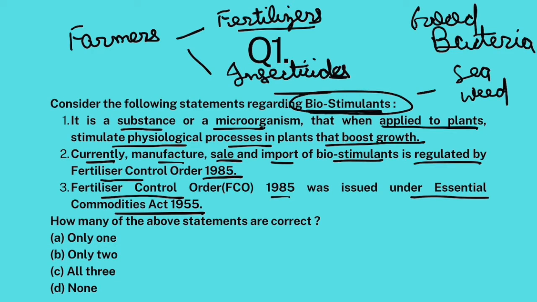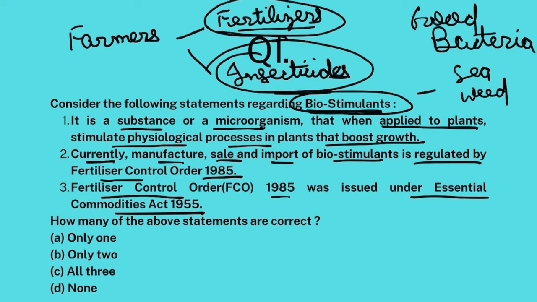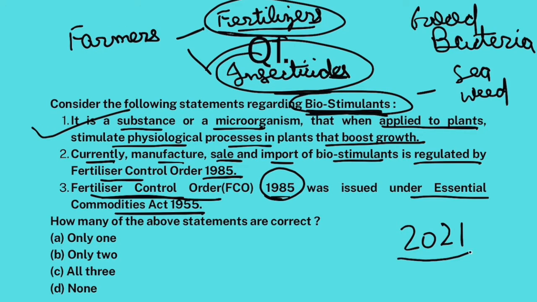So these substances that are applied on plants for better plant growth, which neither fall in the fertilizer category nor insecticide category, are known as biostimulants. So first statement is correct. Now, fertilizers in India are regulated as per Fertilizer Control Order 1985. But till 2021, biostimulants were not regulated. Their manufacturing, their quality control, their sale, their import, it was not at all regulated. Everyone was free to do whatever they want. And that is not a good thing.